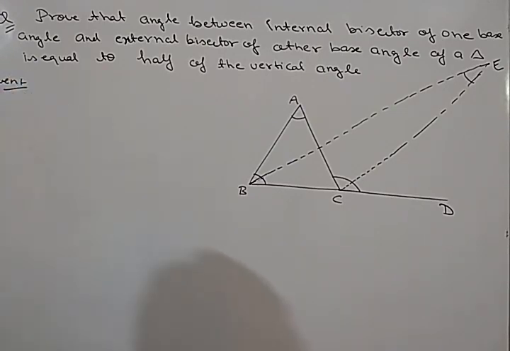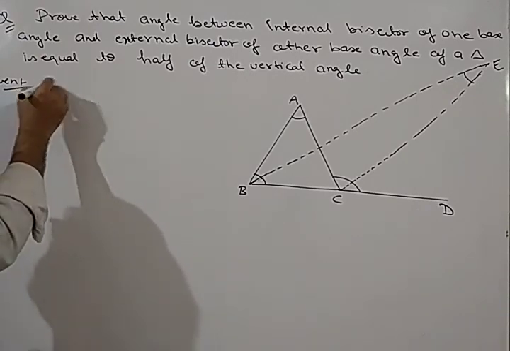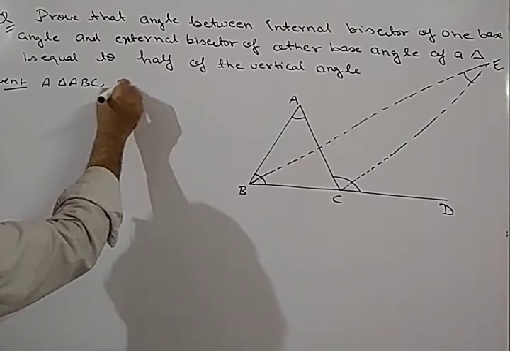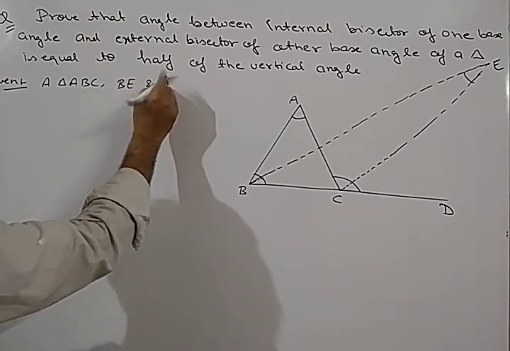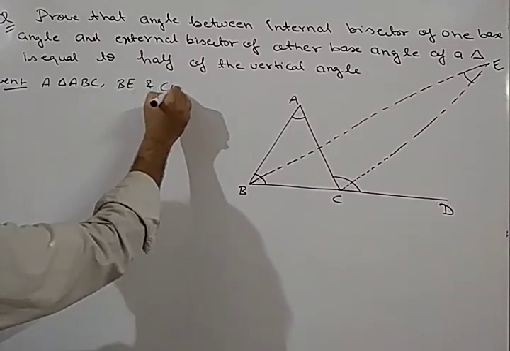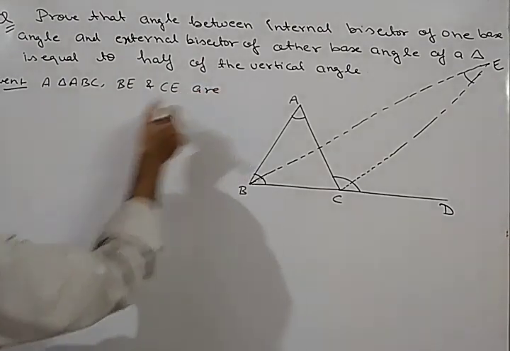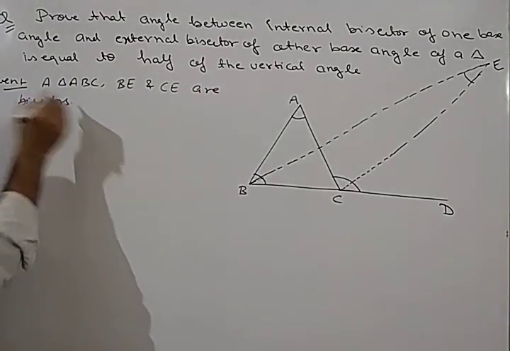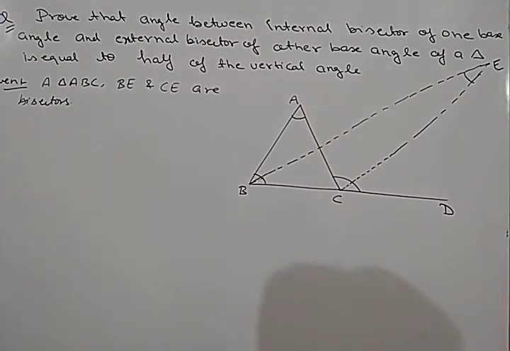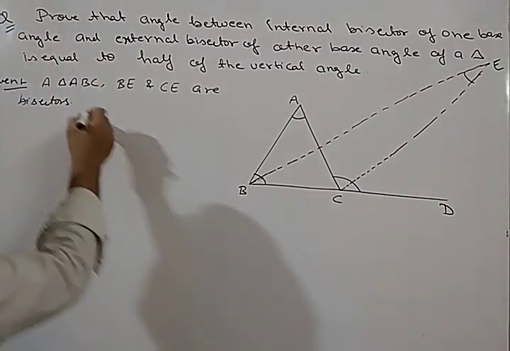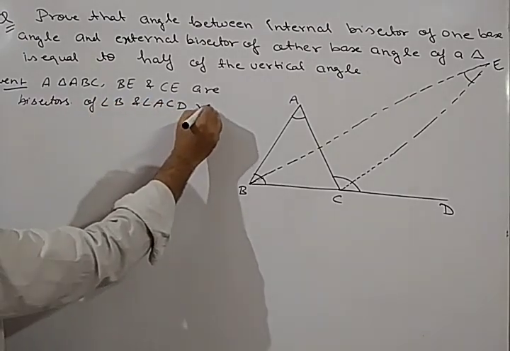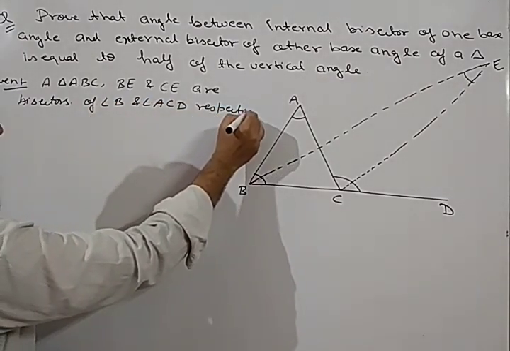So first we start the question. First, what is given to us? We have given a triangle ABC, then BE and CE are bisectors. Okay, BE and CE are bisectors of angle B and angle ACD respectively.